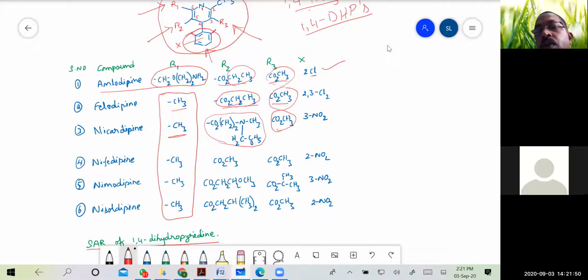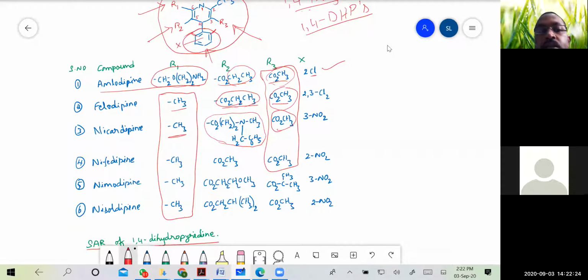So even if you want to write in the long type of questions, if they ask you 1,4-dihydropyridines, you can easily remember that all the R1 substitutions are methyl except for the amlodipine. Okay, and similarly, if you look into the other class, except for the nimodipine and nicardipine, the R3 substitution is almost methyl esters. They are methyl esters.